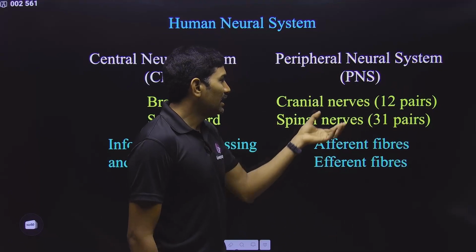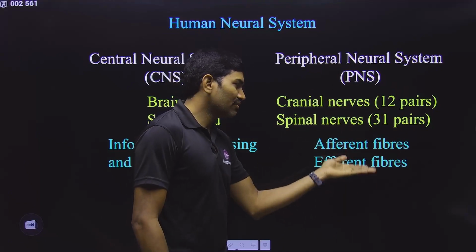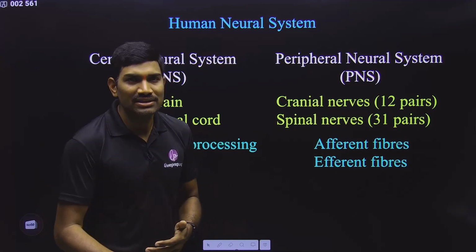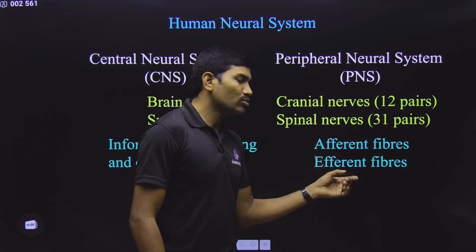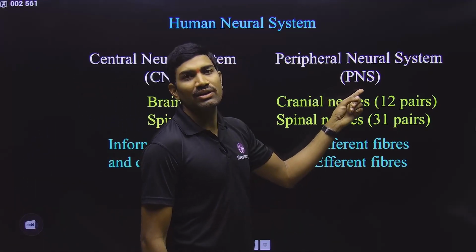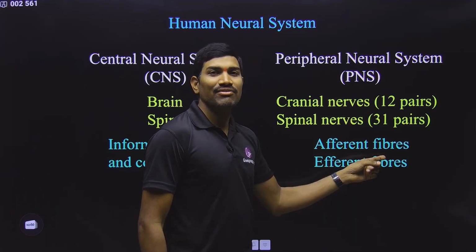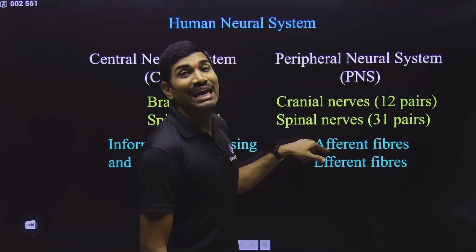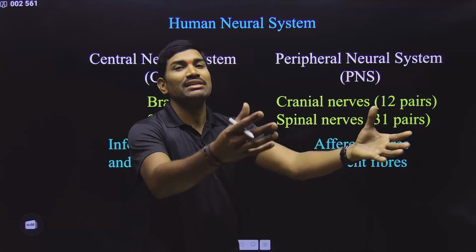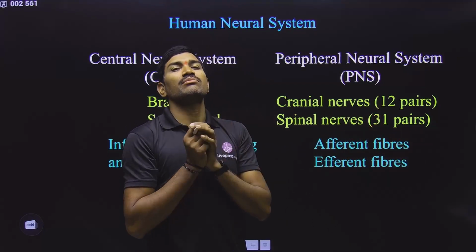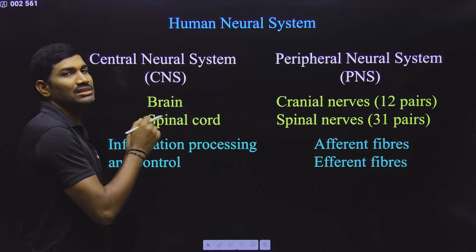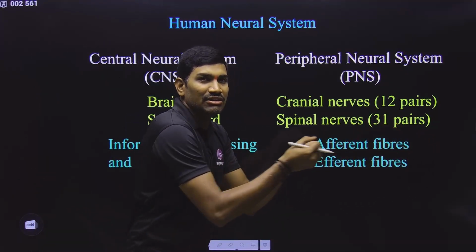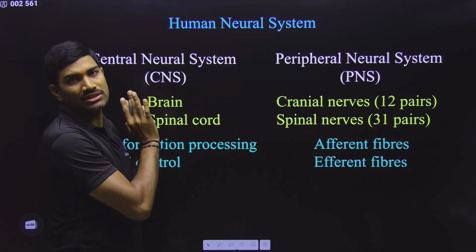That's it. Next one. And among these nerves, again there are different types of neurons present. And these neurons, based on their function, generally we are classifying into two types. So in the peripheral nervous system, what are present? Afferent fibers are present, efferent fibers are present. And what is the function of these afferent fibers? From the various organs, they are receiving information and sending it to the central nervous system. They are receiving information and giving it to the central nervous system.